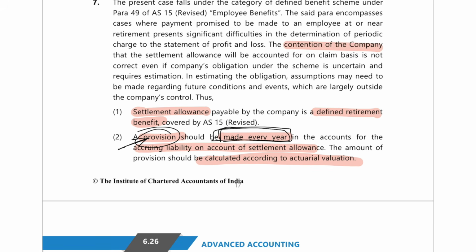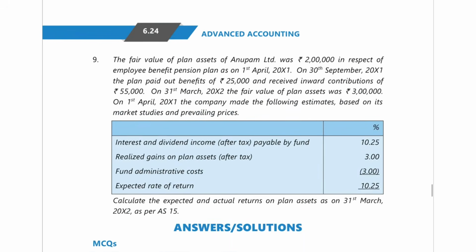Yes, so the contention of the company that the settlement allowance should be accounted on claim basis is not correct. Even if the company thinks that the amount is uncertain and requires estimation, they are saying that please estimate it and write it. Don't put it on claim basis. Every year please create a provision. Okay, fine, that was it.